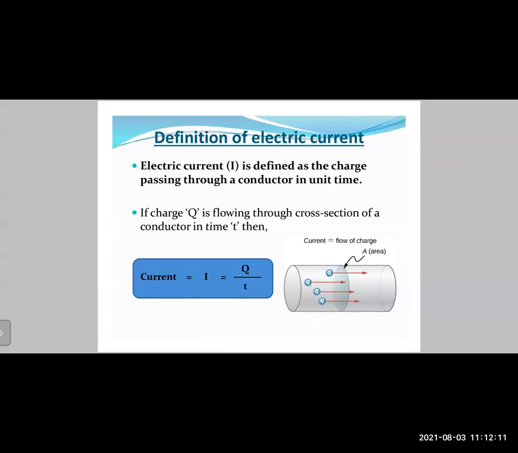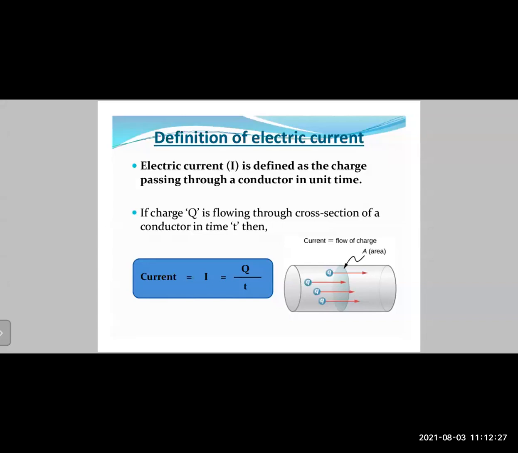In short, electric current means how fast electrons are moving. Means from a given point, if you take a point on a conductor, how many electrons are passing through that point. So it completely depends on the type of the wire that you're using.